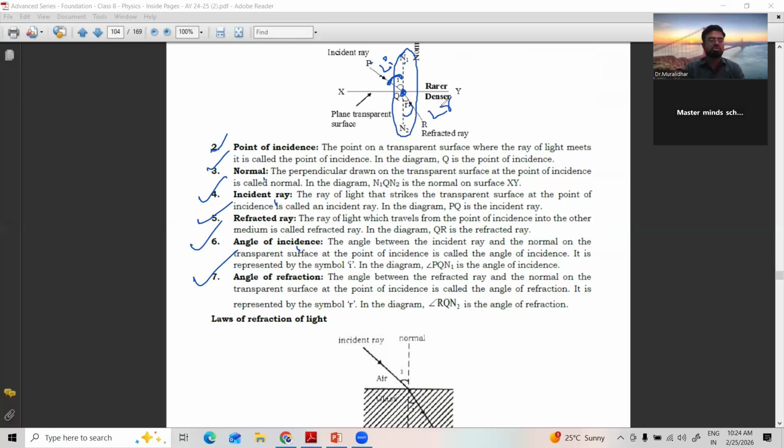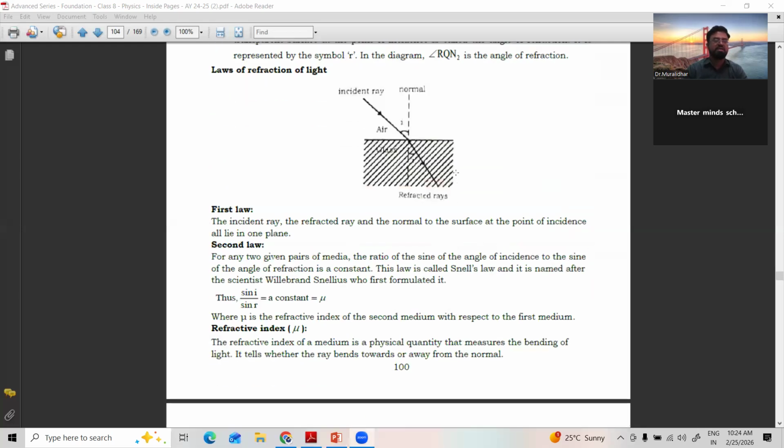These important terms come across when we are studying the refraction of light. After knowing about these points, when you see the law of refraction, observe the diagram carefully. This is the incident ray coming from air. One medium is air, one medium is water. The incident ray strikes the surface here. This is the interface between the water and the air.